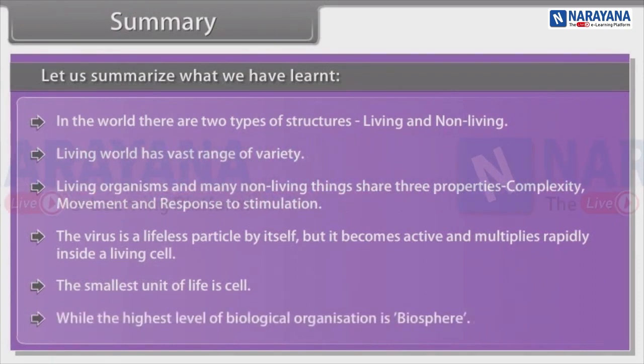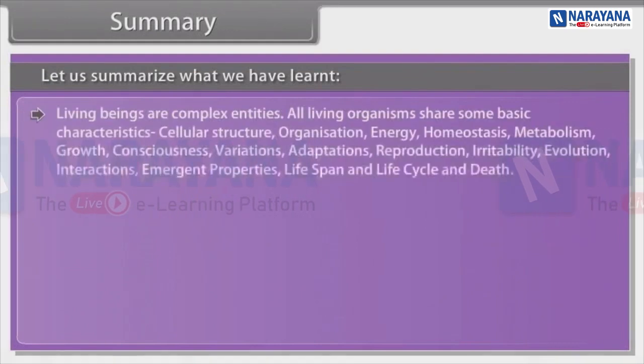While the highest level of biological organization is biosphere, living beings are complex entities. All living organisms share some basic characteristics: cellular structure, organization, energy, homeostasis, metabolism, growth, consciousness, variations, adaptations, reproduction, irritability, evolution, interactions, emergent properties, lifespan and life cycle, and death.